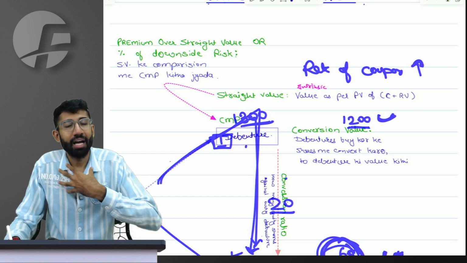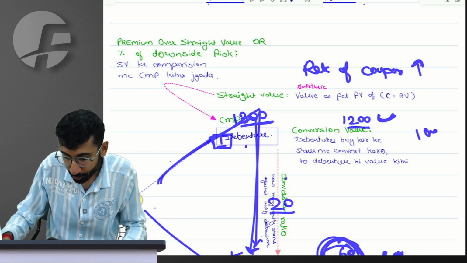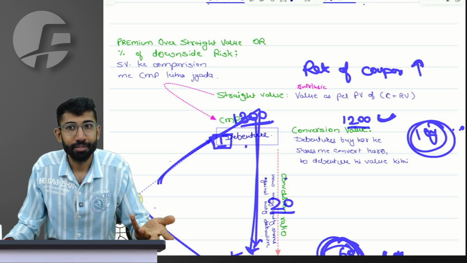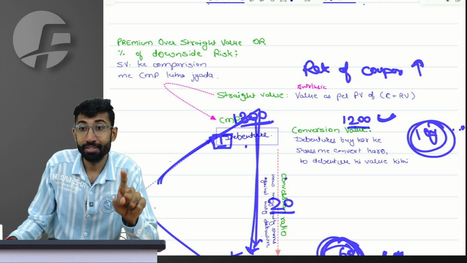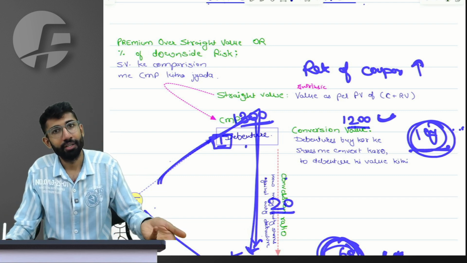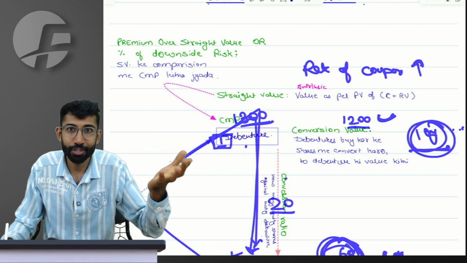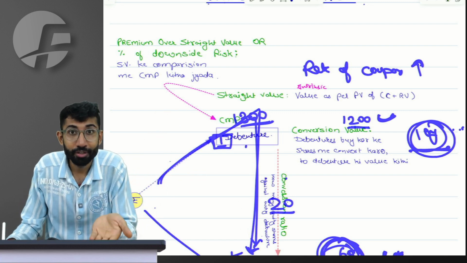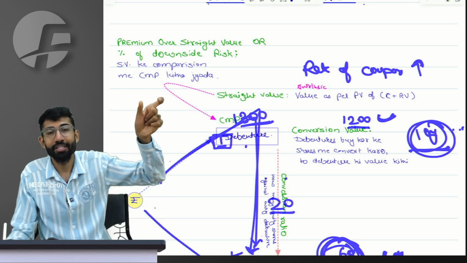So for example, I have an option to convert the bond into shares after 10 years, which means, do you agree, after 10 years, if I convert, everyone please listen to it, I will have the same value of share which will prevail in the market. So even if I buy a share directly, it will reach the same place after 10 years.